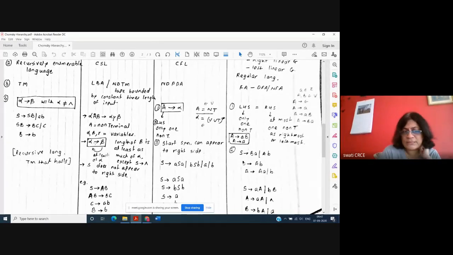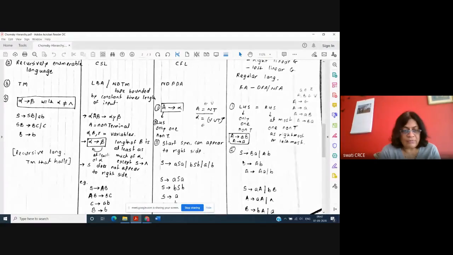Here in this case, alpha generates beta is also the type of the rule. But the important thing about this particular rule is that the length of beta is at least as much as that of alpha. So the length of beta should be at least equal to alpha. And to the left hand side, we can have any number of variables.